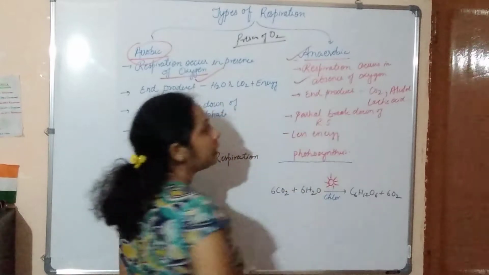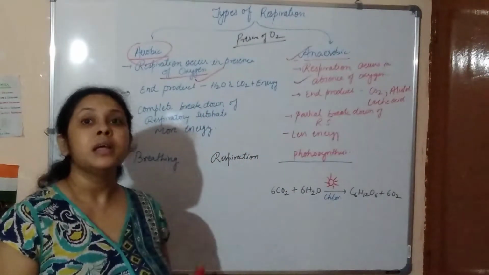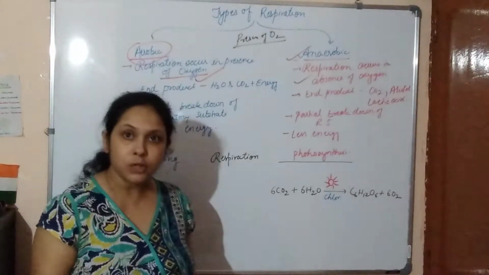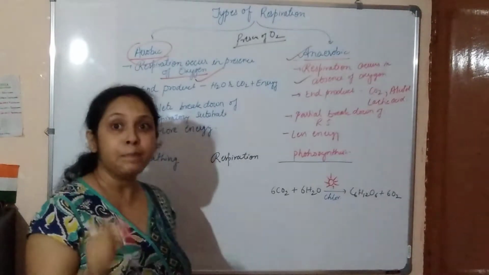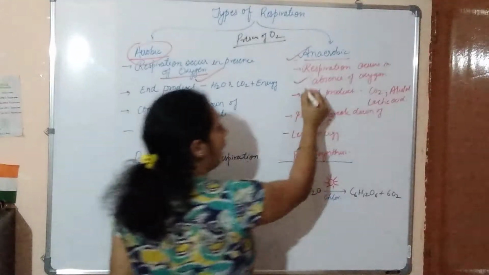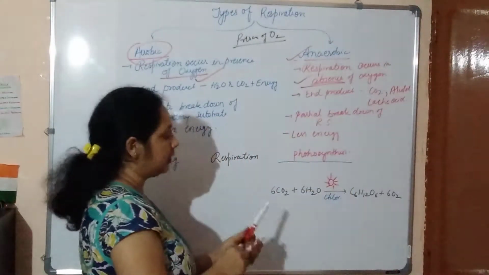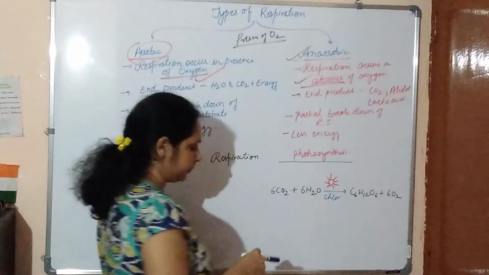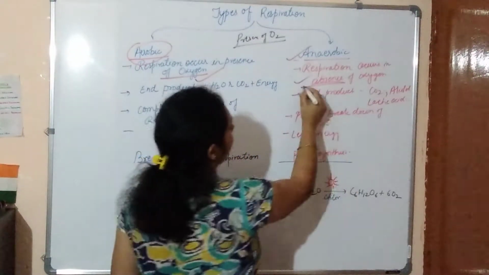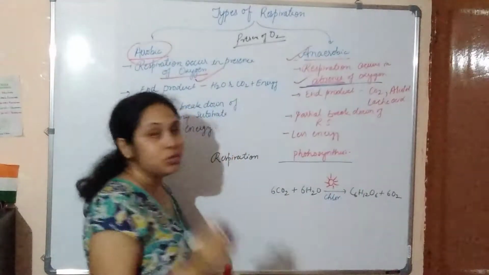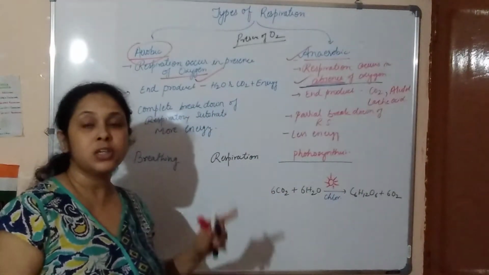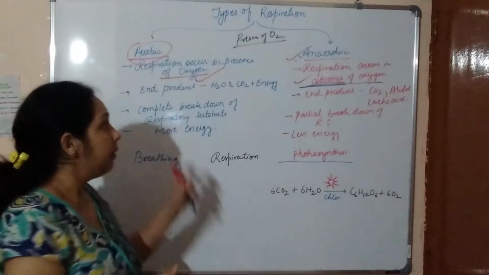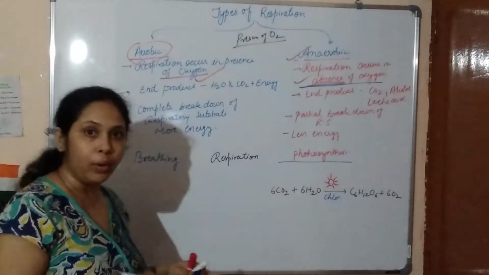Anaerobic respiration is the respiration in which the respiratory substrate breaks down, or we can say the respiration process occurs, in the absence of oxygen. Absence of oxygen. So here the process of respiration occurs in the absence of oxygen. No oxygen is required here, but in aerobic respiration oxygen is required.